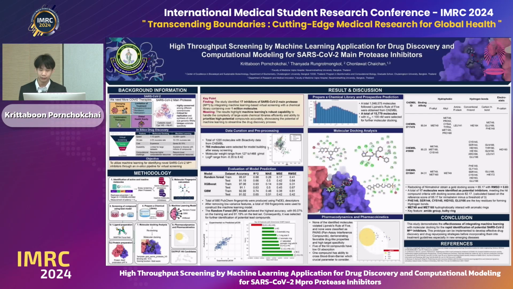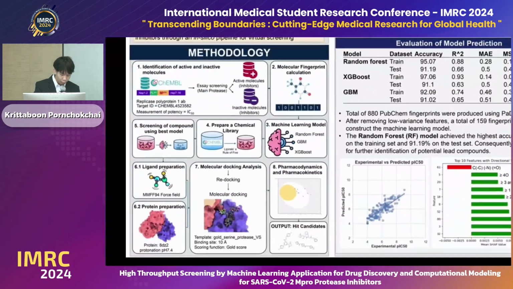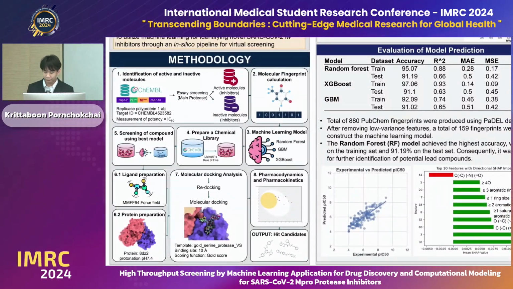For our methodology, we begin by obtaining the half maximal inhibitory concentration, IC50, of each molecule against SARS-CoV-2 main protease from available assays in the ChEMBL database. Second, the chemical features are encoded using PaDEL descriptors. Several machine learning models were built to predict the IC50 of each molecule. Then we prepare a chemical library containing 1 million compounds adhering to Lipinski's rule of 5 from the ChEMBL database, and we use the best model to screen those compounds and get the active compounds.